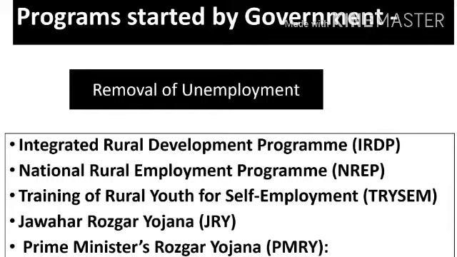This program had a general objective of providing 90 to 100 days of employment per person in backward districts, and people who are below the poverty line were their main target. Another scheme they have started is the Prime Minister's Rozgar Yojana, according to which they are creating or providing sustainable self-employment opportunities to 1 million educated unemployed youth in India.